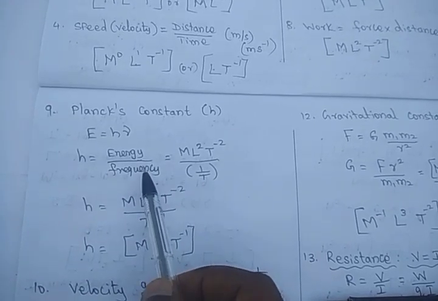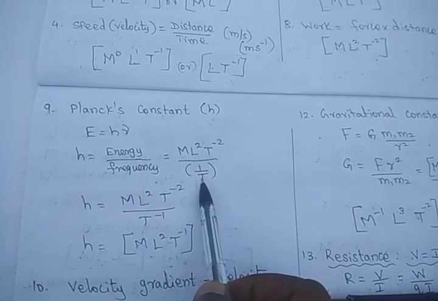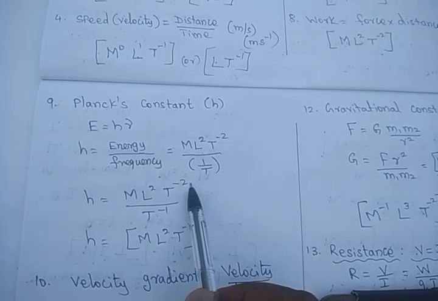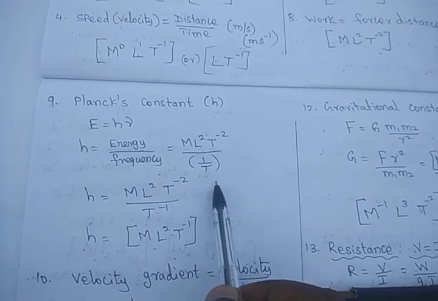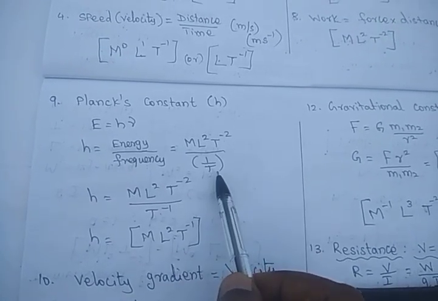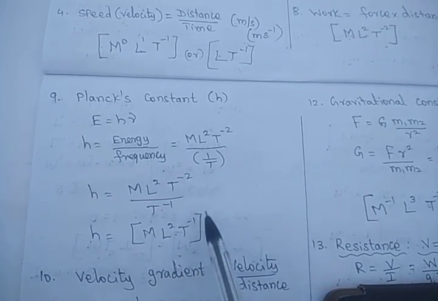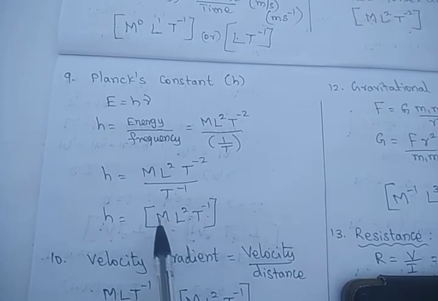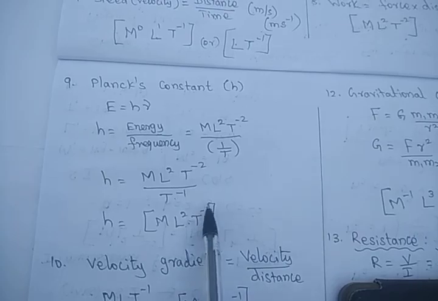The frequency is 1 by time period, so it is 1 by T, which is T power minus 1. If you bring this T power minus 1 to the top, it is T power plus 1. Hence we get M L squared, and T power plus 1 combined with minus 2 will become minus 1. So the Planck's constant dimensional formula is M L squared T power minus 1.